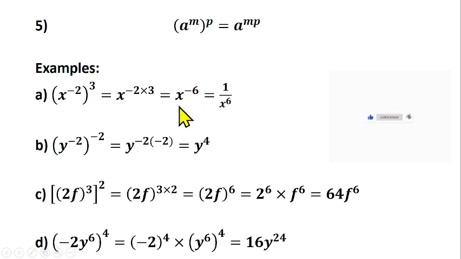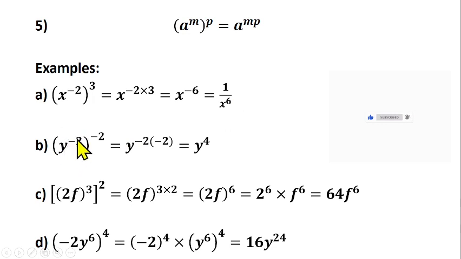Based on the law we learned before this one, we can interpret it: the inverse of x raised to power 6, which gives us 1 over x raised to power 6. Am I clear? Good.